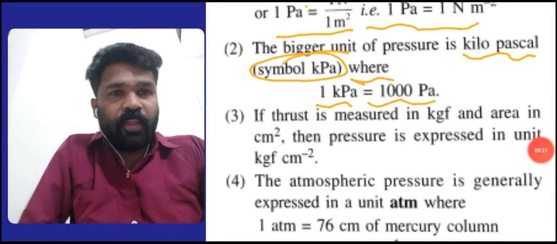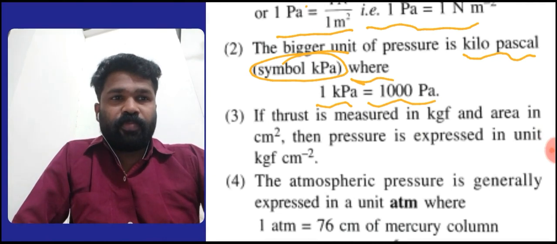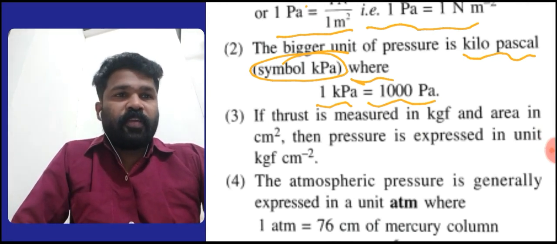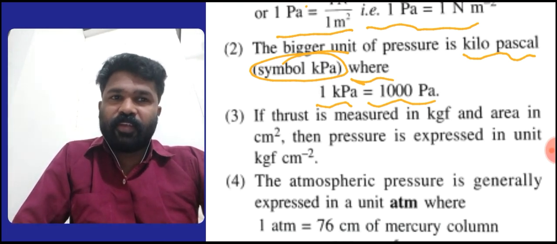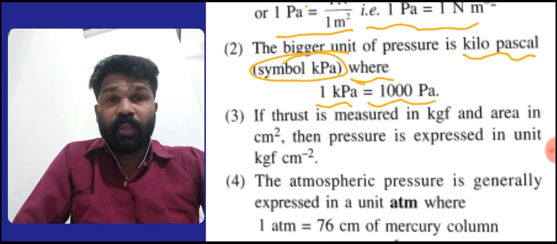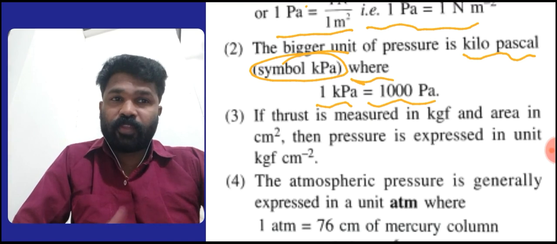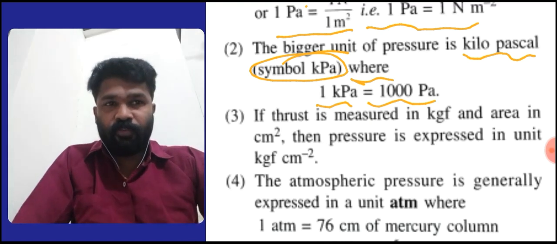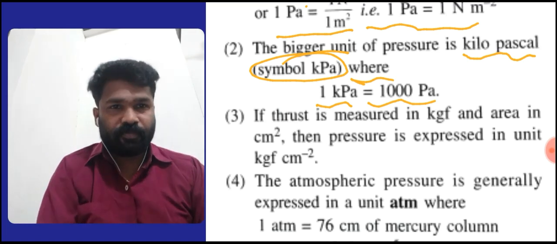Next point: if thrust is measured in kgf and area in centimeter square, then pressure is expressed in the unit kgf per centimeter square.